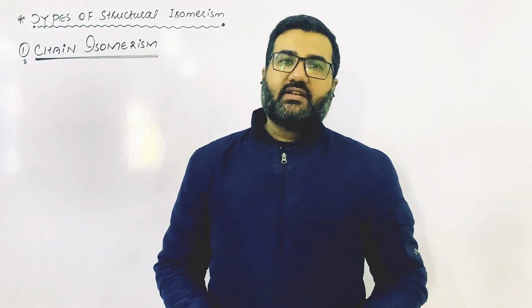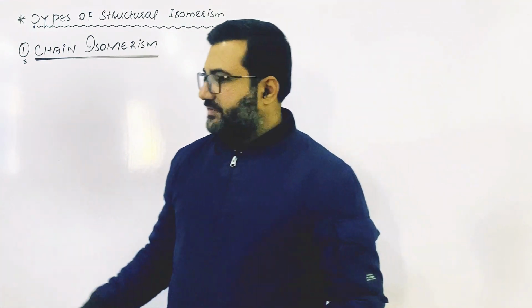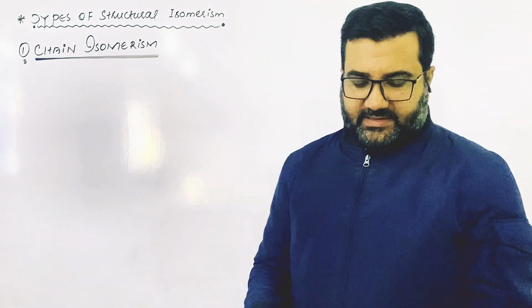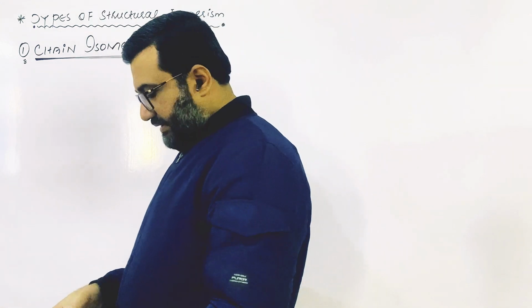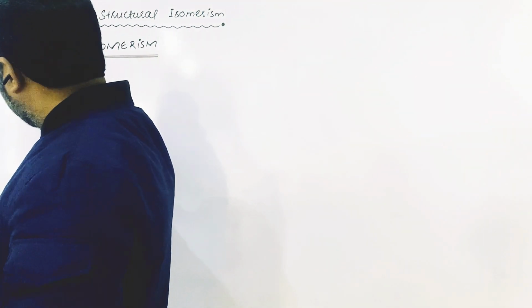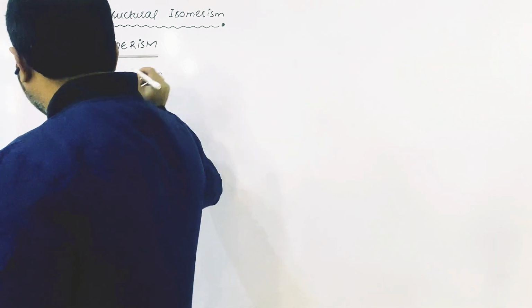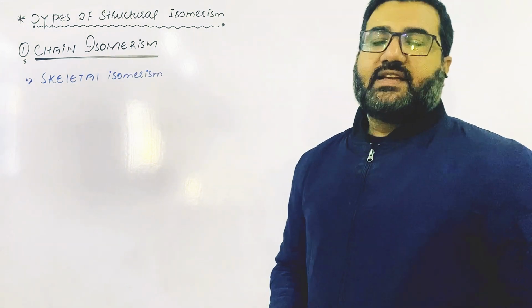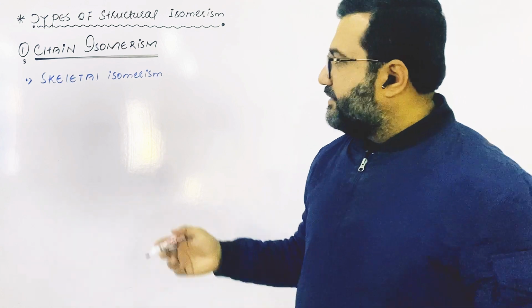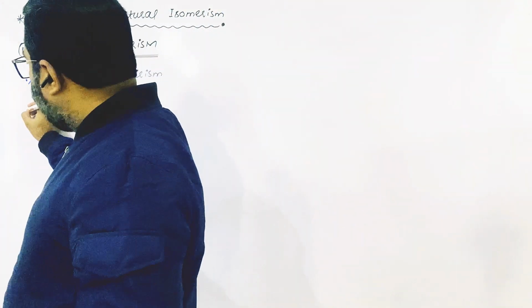Welcome dear students. Now let us talk about the types of structural isomerism. And the first type that we are going to discuss is chain isomerism. Chain isomerism may also be called skeletal isomerism. This is the second name of chain isomerism, that sometimes it is also called skeletal isomerism.